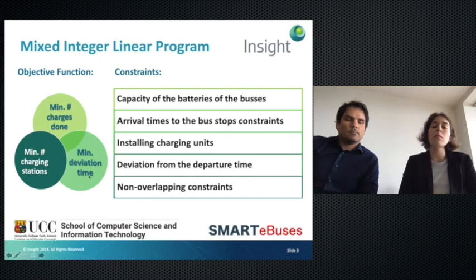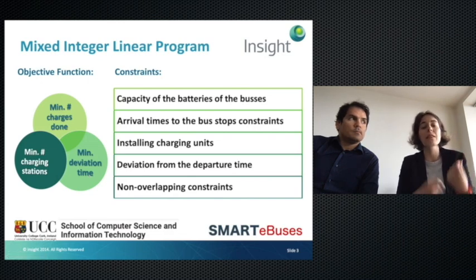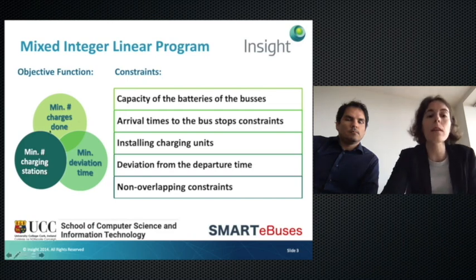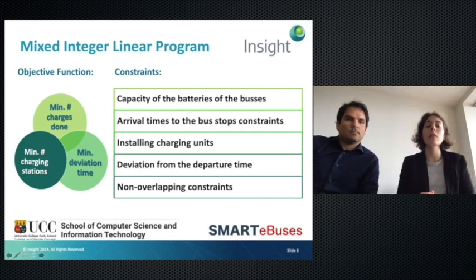This is a very important part of this paper because we want to minimize the disruptions from the original timetable to the new timetable that we provide with the implementation of electric buses, in order to satisfy the customers and not have many delays in the arrival of the buses. The third one is to minimize the number of charges done, basically in order to preserve the life of the batteries of the electric buses.